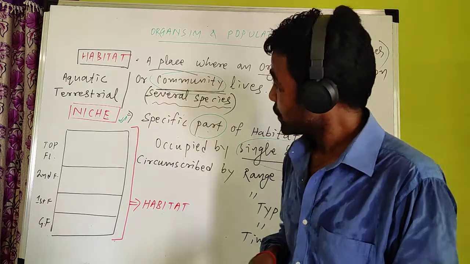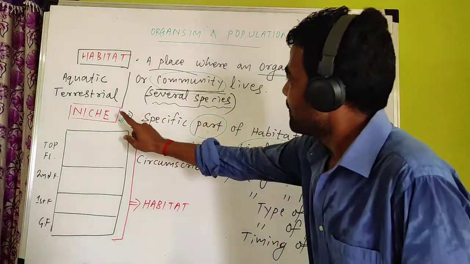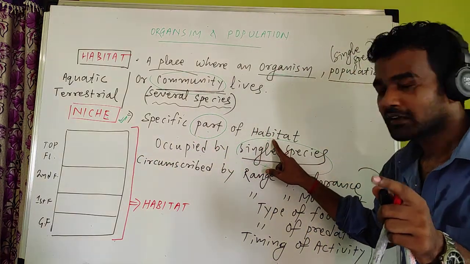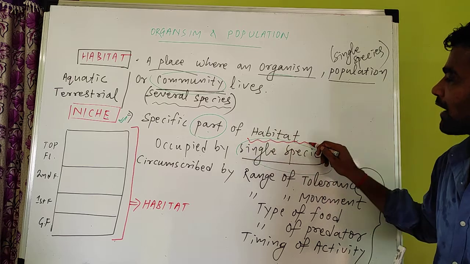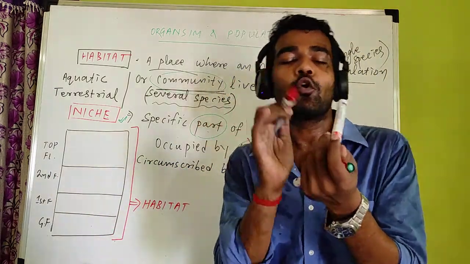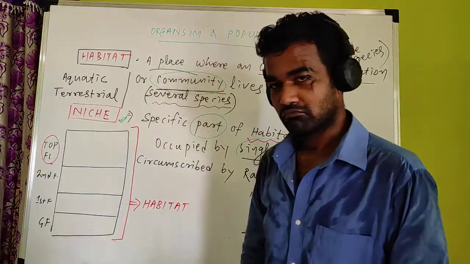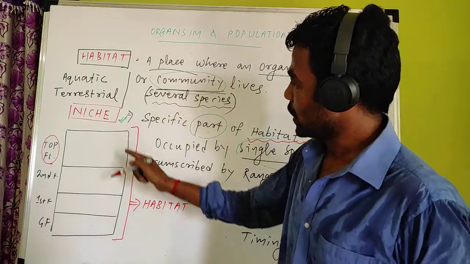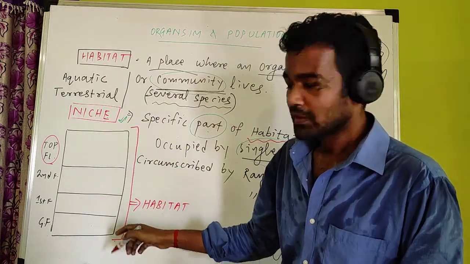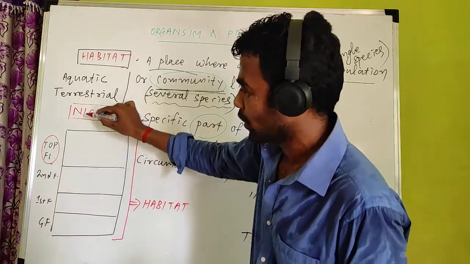So this is habitat. But what is niche? Now come to niche, very important. It is a specific part of habitat. What is written here? Specific part of habitat. This was the total habitat, and one part of it we will call niche. Let this be the top floor. The top floor does not show the entire building. The entire building is made of ground floor, first floor, second floor, and top floor.